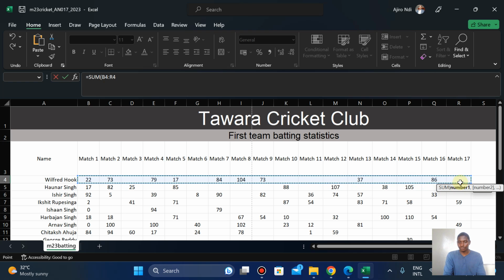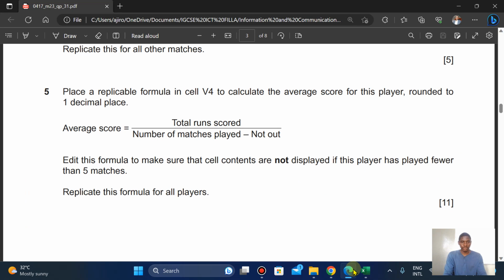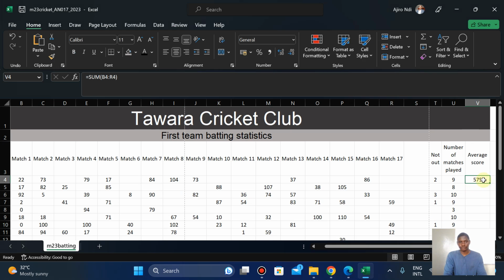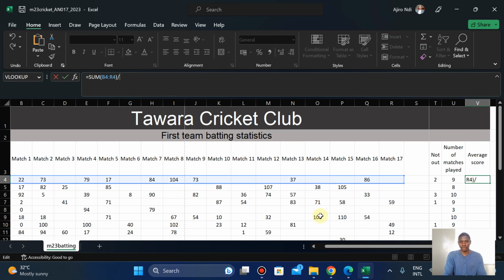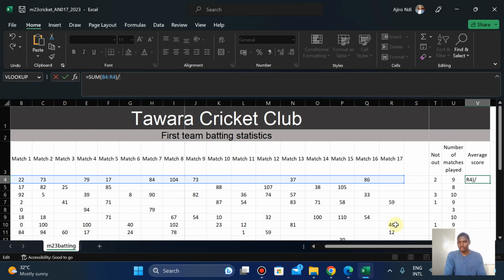So I'm going to sum this, and that's B4 to R4. Hit enter. Now this is what they have scored. Now divided by what? Divided by the number of matches played, which is this right here.